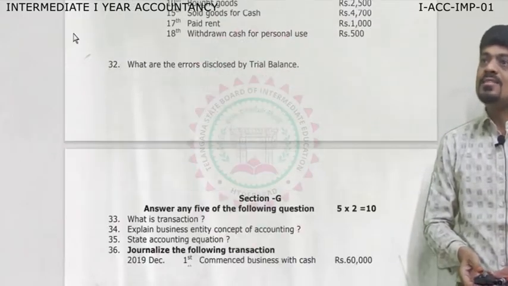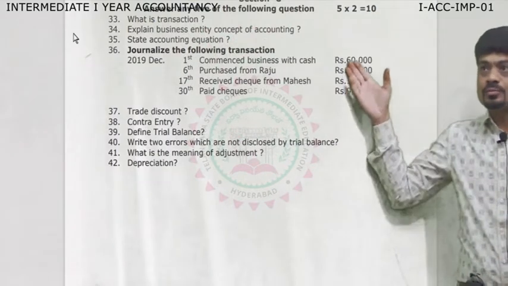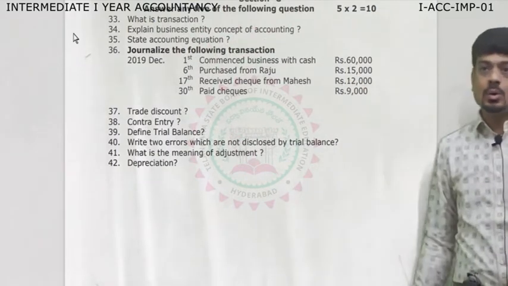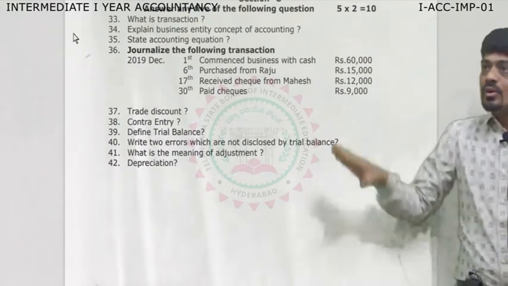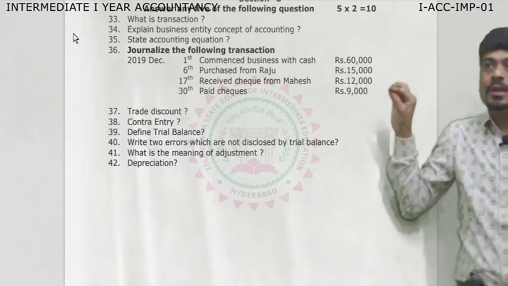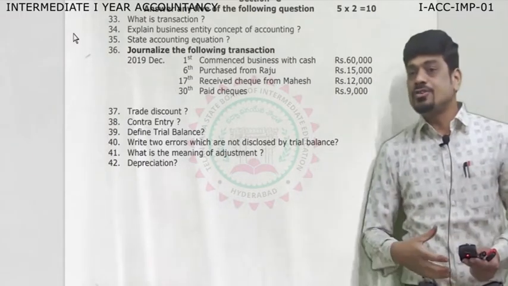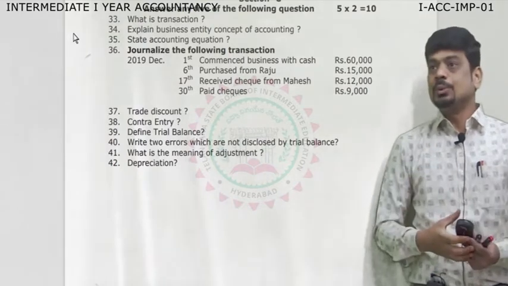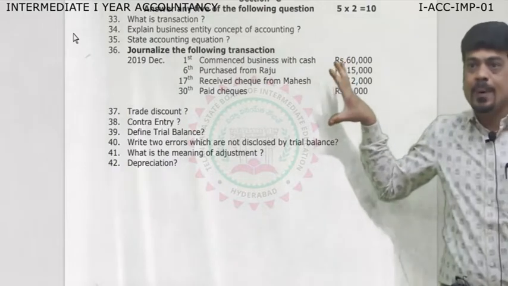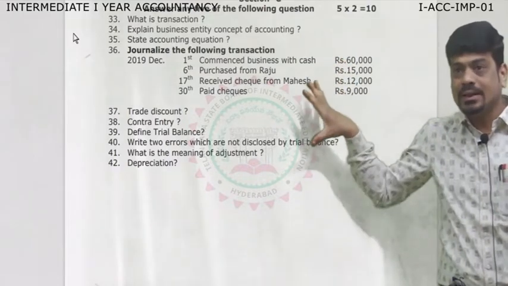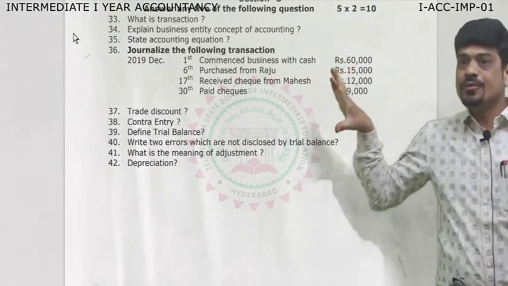And our last section, Section G, consists of all the theoretical questions along with one journal entry question. Section G, 10 marks. You have to attempt any 5. So, dear students, I am taking the opportunity to explain the accountancy part, how you are going to attempt it and how you are going to score 50 out of 50.